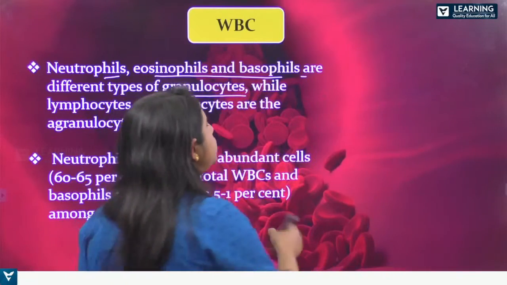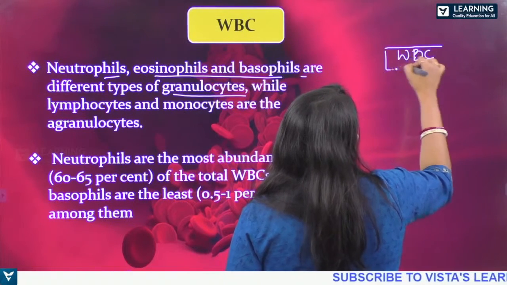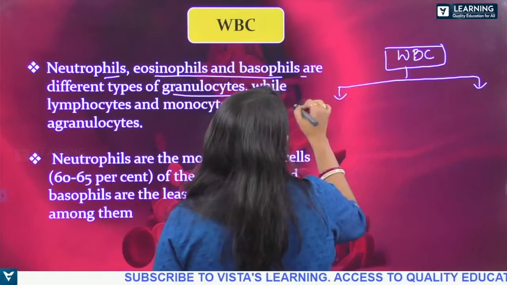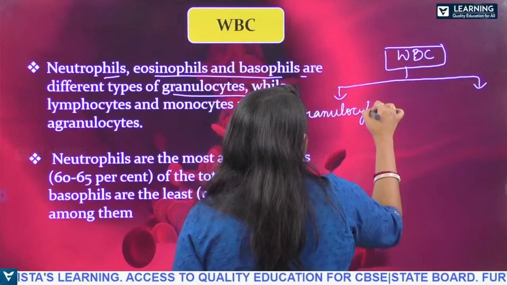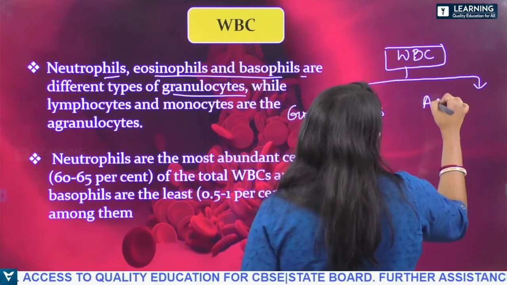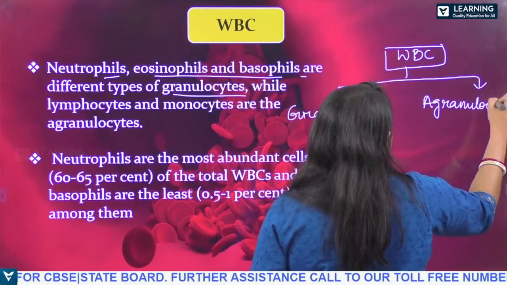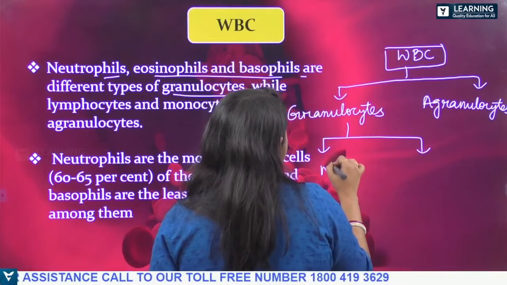So WBCs are divided into two types. Let me write here: granulocytes and agranulocytes. Under granulocytes, what will come?